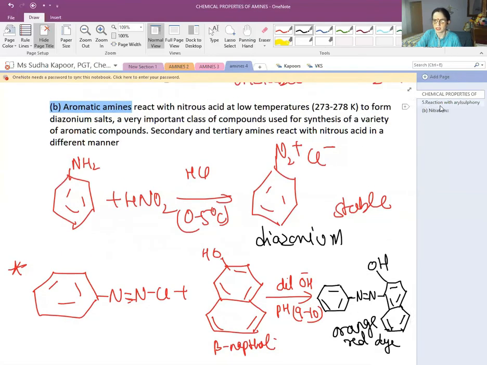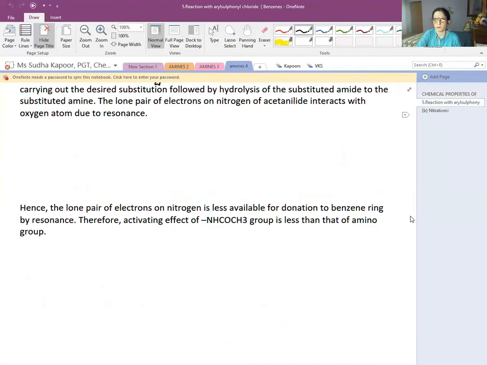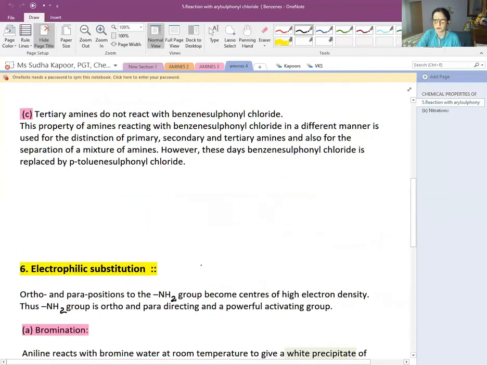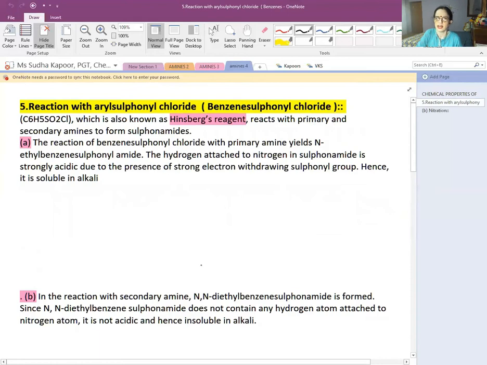Now let us come to the other important name reaction. This is the reaction with the aryl sulfonyl chloride, the benzene sulfonyl chloride, also known as Hinsberg's reagent. What is the formula for Hinsberg's reagent? It is C6H5SO2Cl. This is a very helpful reagent, and it helps to distinguish the 1 degree, 2 degree, and 3 degree amines very clearly.